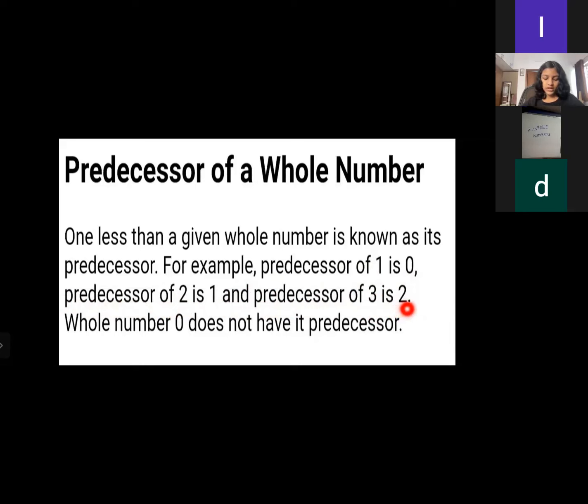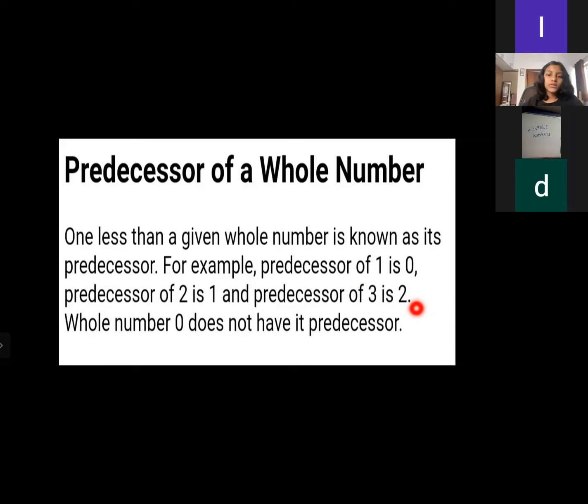In whole numbers there is no digit before 0, and we can't go to negative digits either, because those come under integers. Good, dear. So whole number 0 does not have a predecessor.